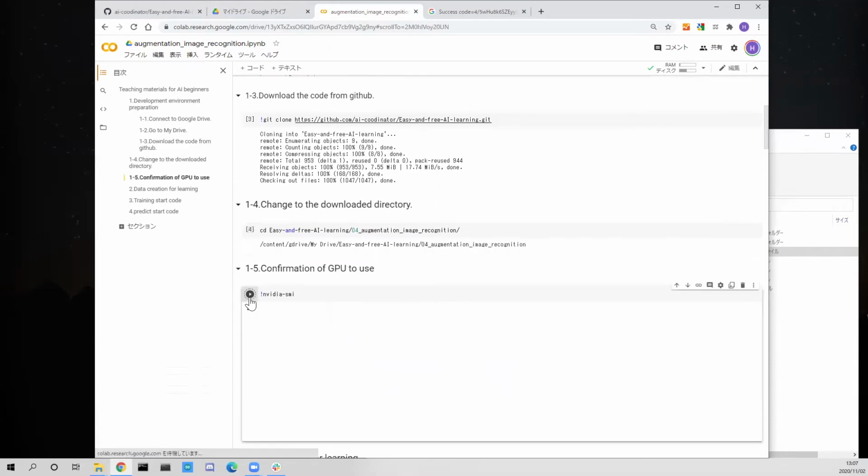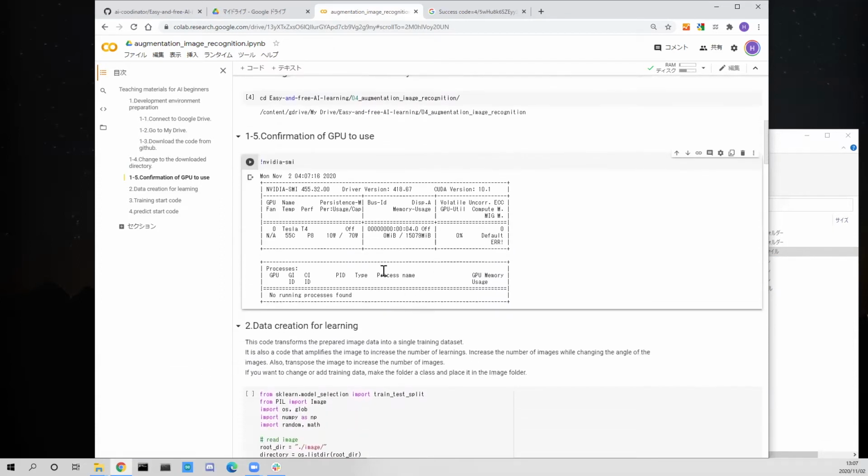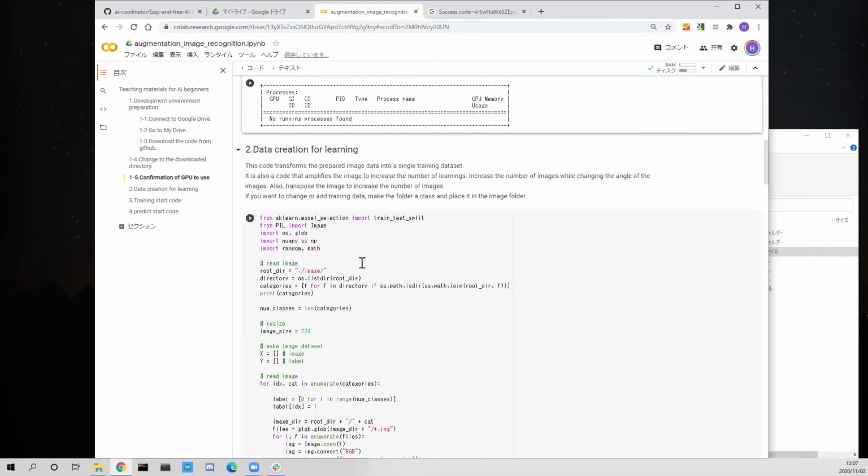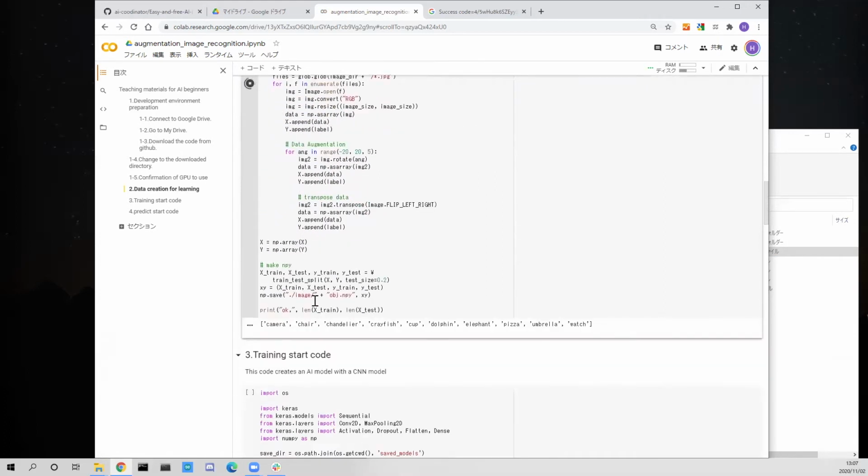Use GPU. Create a training dataset. You can see the number of learning images has increased.